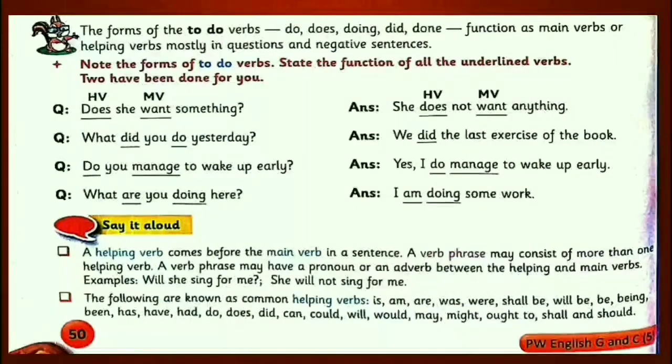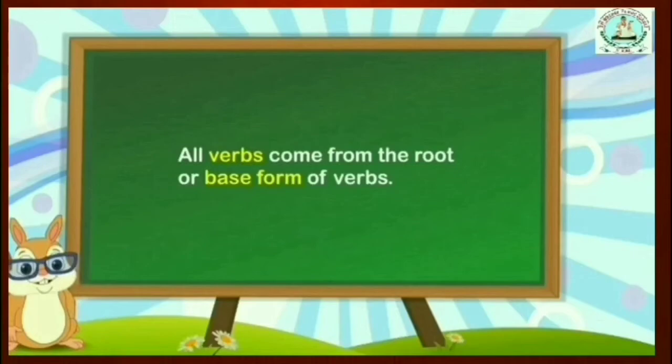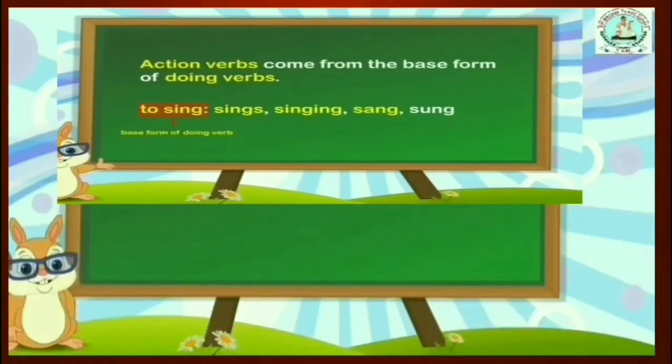And now look at those verbs which we studied: action verbs, linking verbs and helping verbs. All verbs come from the root or base form of verbs. They have a particular exact base form. After that they can change according to person, number and tense. They have different forms. Look at your first one.